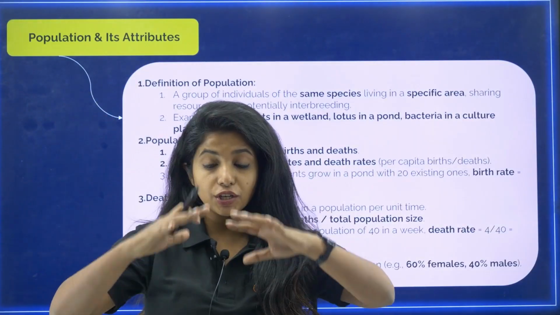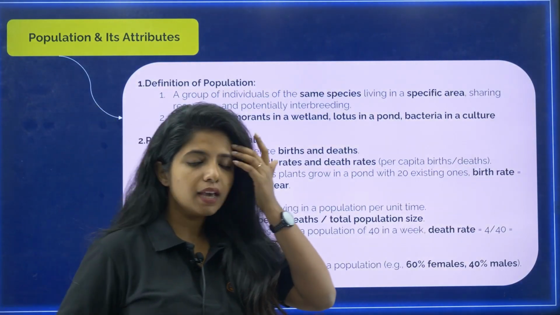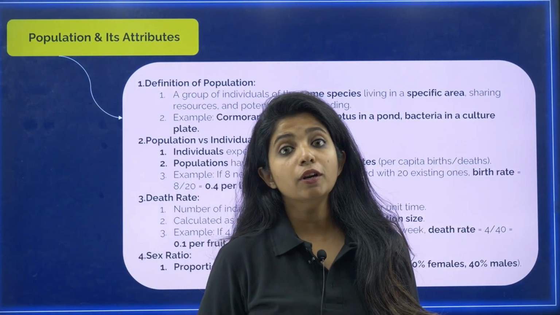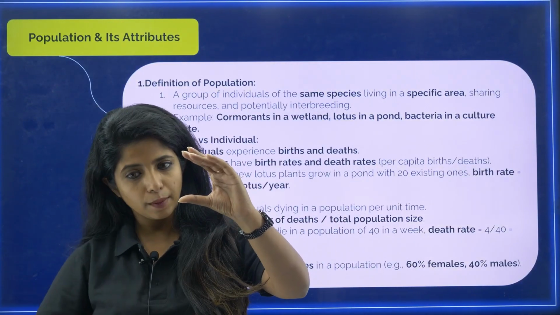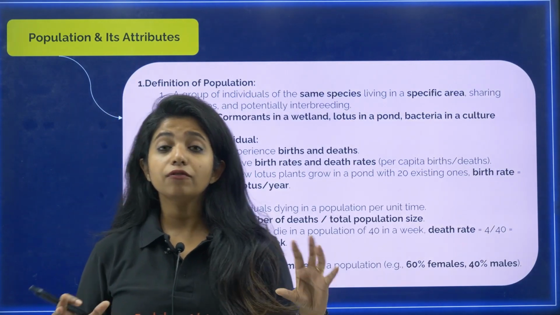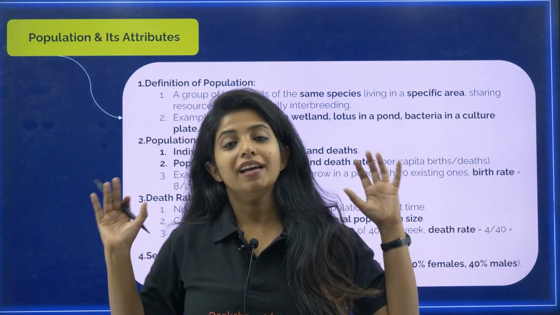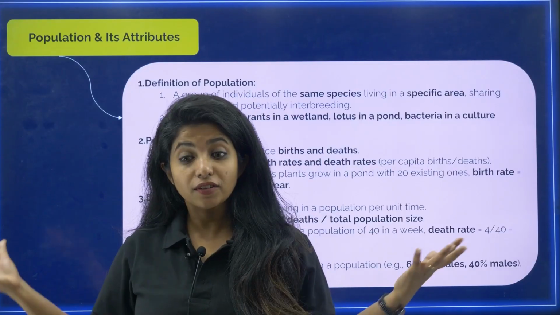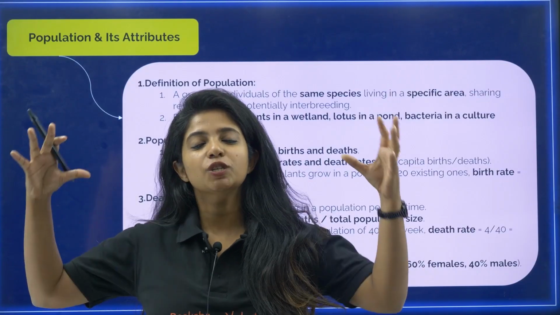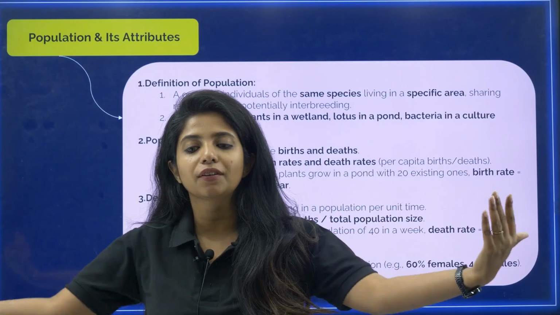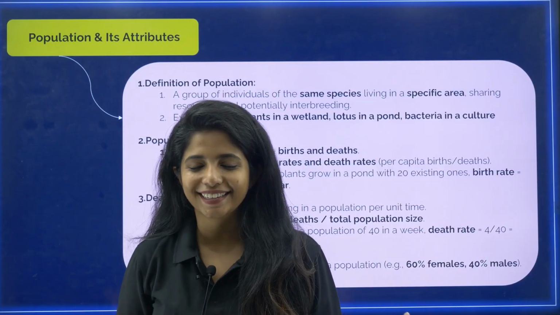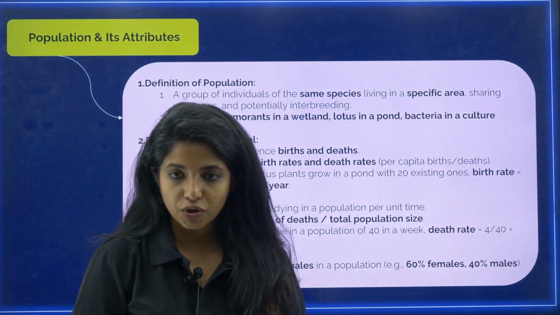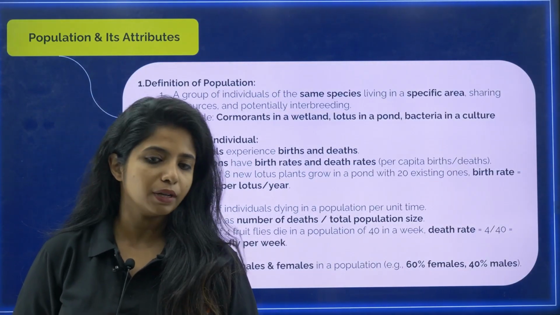Let's start with the first initial paragraphs that we have in the chapter. In that the definition of population is given. What do you mean by population? It's just a group of individuals like us who are of the same species, who are there in a specific area, my dear children. So we say that we are a population of human beings. They are going to utilize the resources, they are also going to potentially interbreed among themselves.